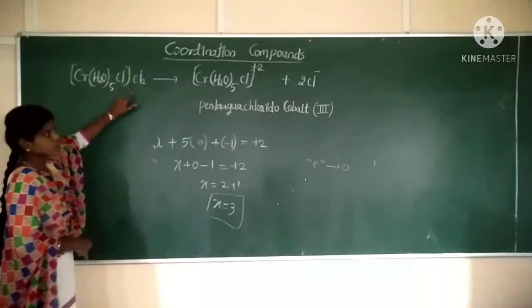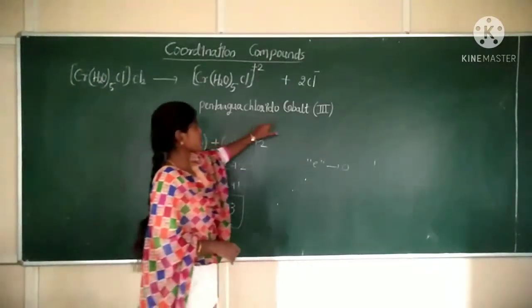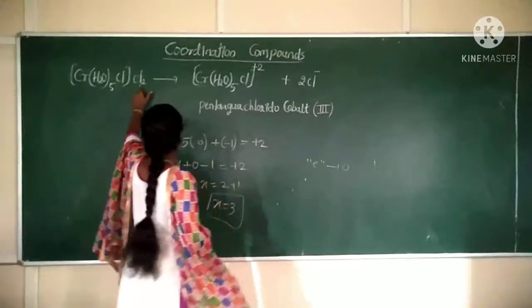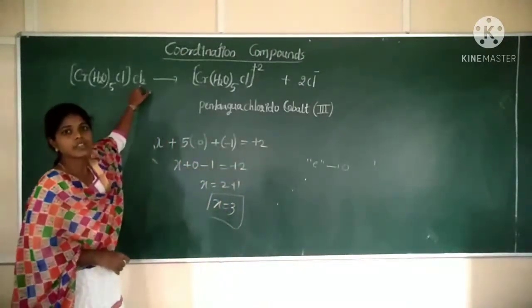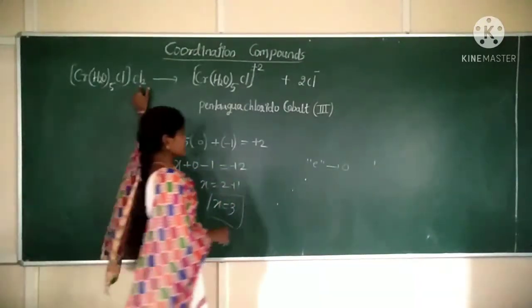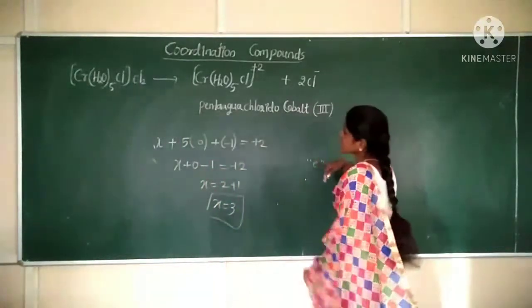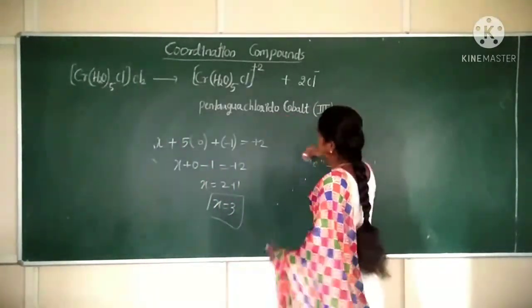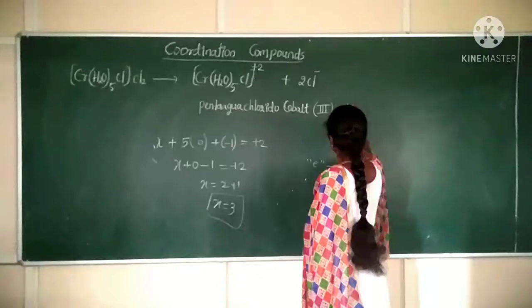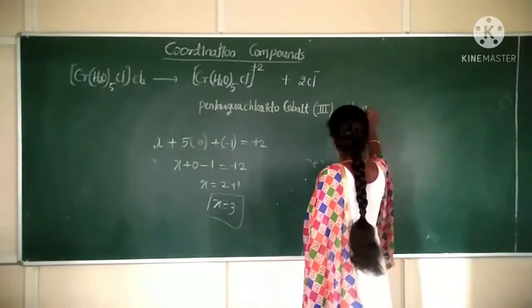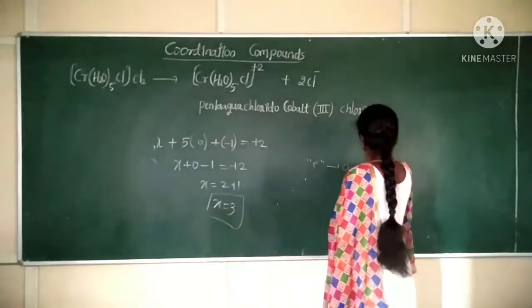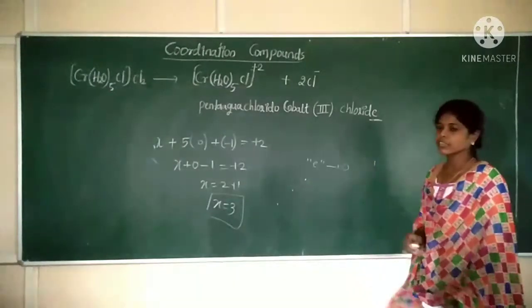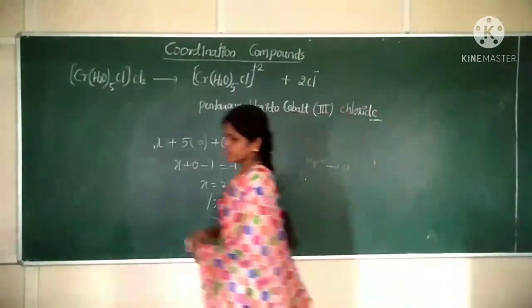Correct? It does not have a charge, so just write penta, aqua, chloride, cobalt. Next, in the ionization sphere, which is the ligand? Cl is there. So which is the species? Write it as chloride. Chloride. Clear?